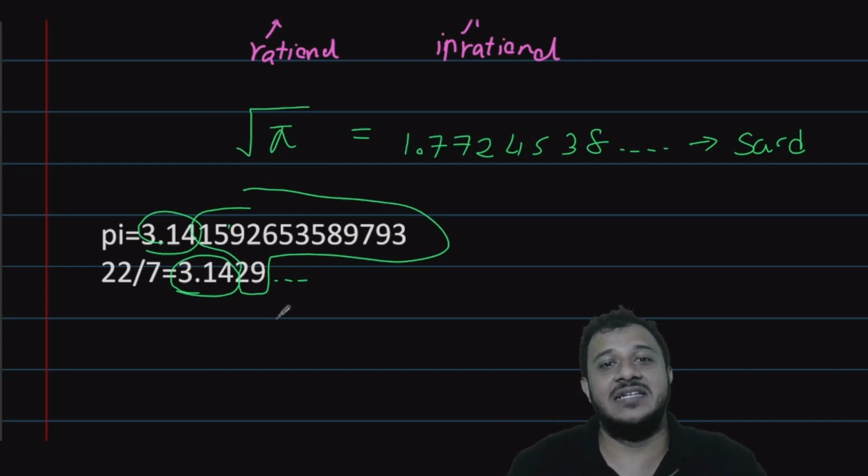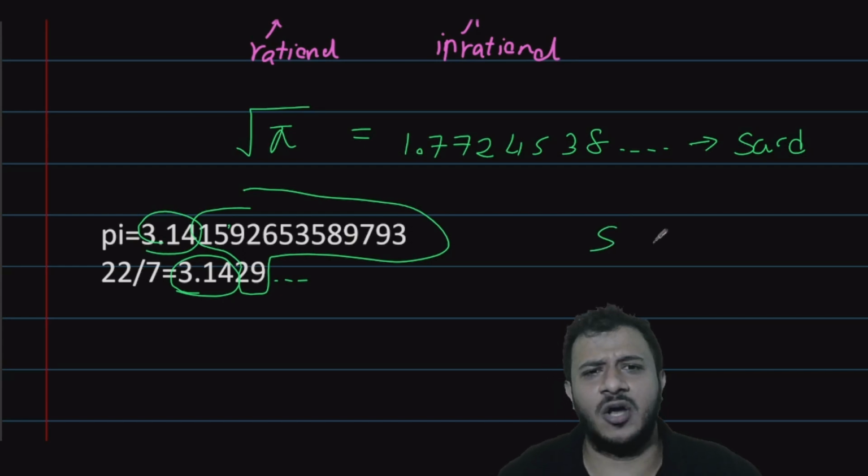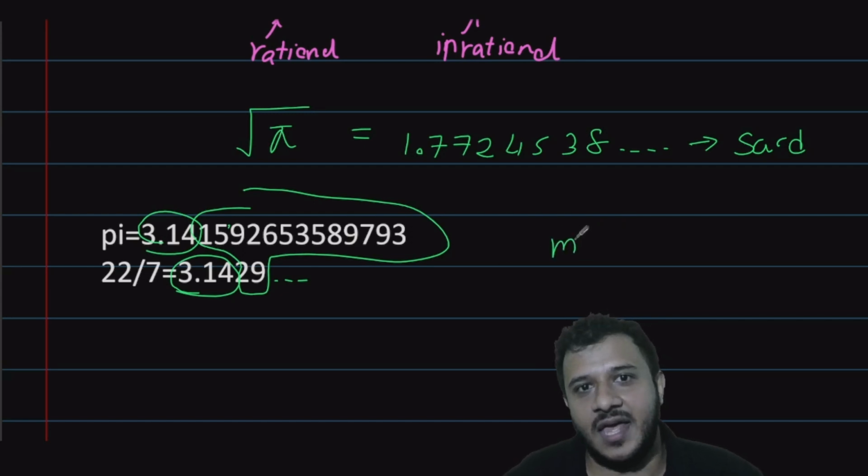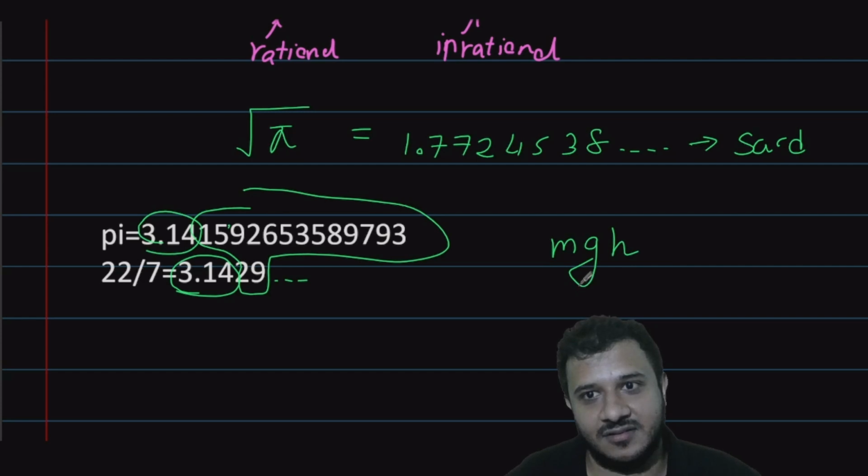If I have to multiply pi, actually you all do physics, right? You all do physics, right? Yeah. We know that potential energy is equal to mgh. Have you done it? What is m?